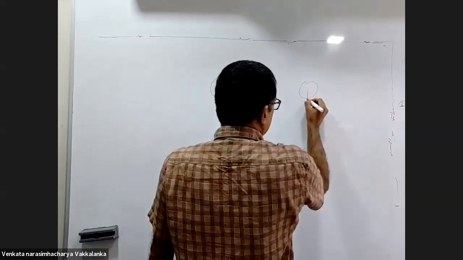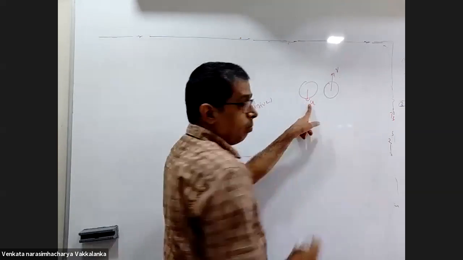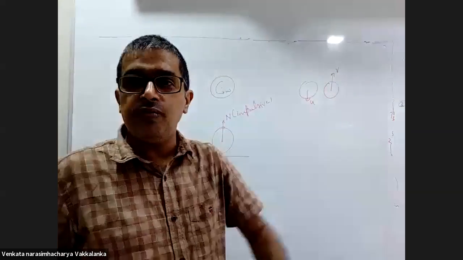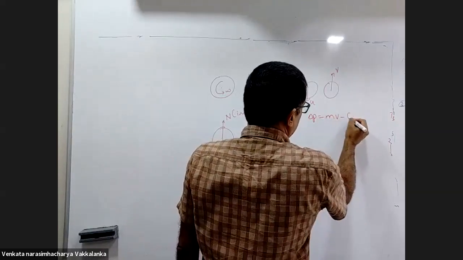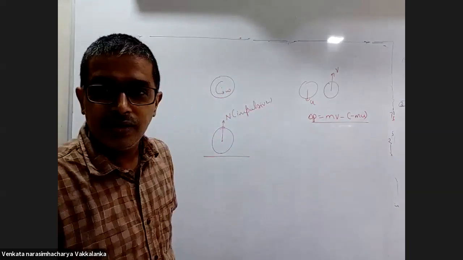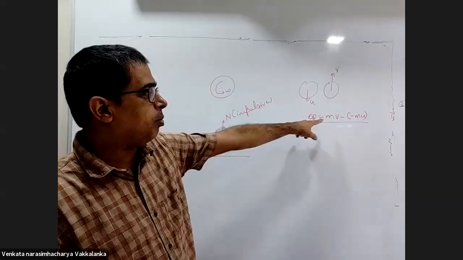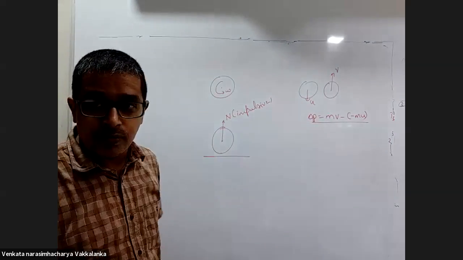It's striking with a velocity of u and rising up with a velocity of v. Momentum's direction changes. Change in momentum is mv minus of minus mu. So in a short time interval, the normal force could change the momentum by a very large value. Hence, this normal force is impulsive.